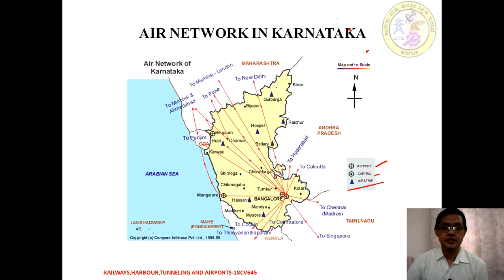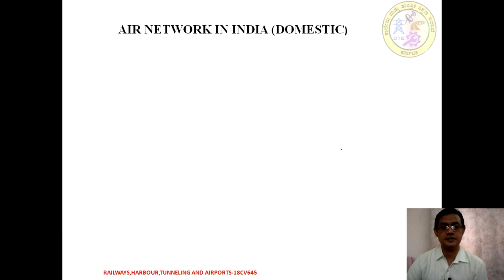Say, for example, Gulbarga was a functional airport, but when we took this image it was an airstrip. Similarly Hospet and Hubli, but now it is already an airport. Hassan is still under construction. Mangalore is an airport, Bangalore is an airport, and Belgaum also has an airport. So that is the scenario of Karnataka with respect to the air route network, airports and airstrips.